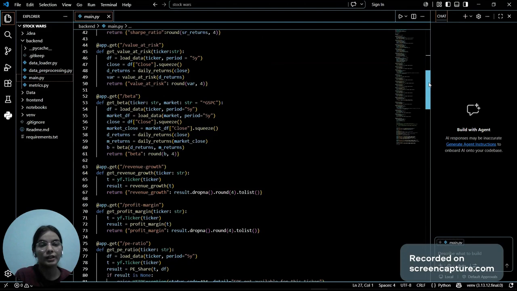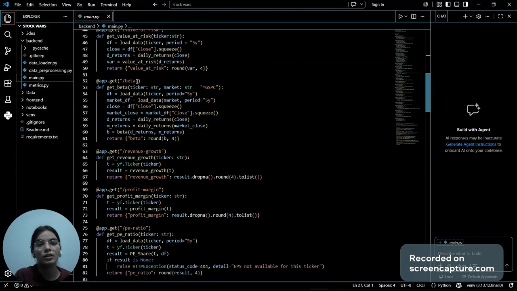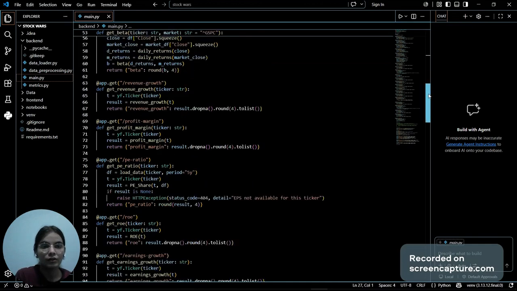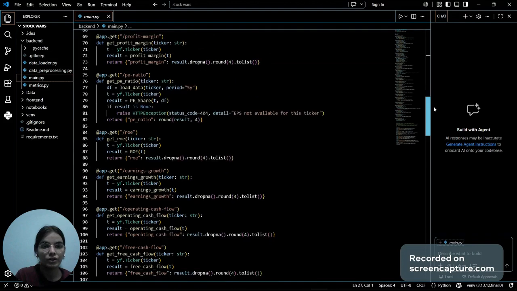Next we have the beta, which is how much the stock is affected by the market changes. Here we take the loaded data for a stock, then we calculated the market daily returns, etc. Here we have all of that, then we are calling the functions with these values, and here we are returning this. Similarly, we have revenue growth, profit margin, P/E ratio, etc.